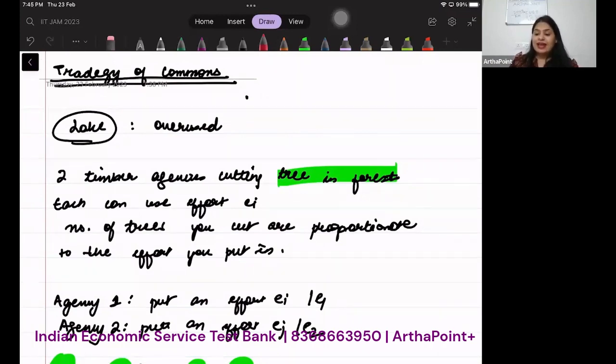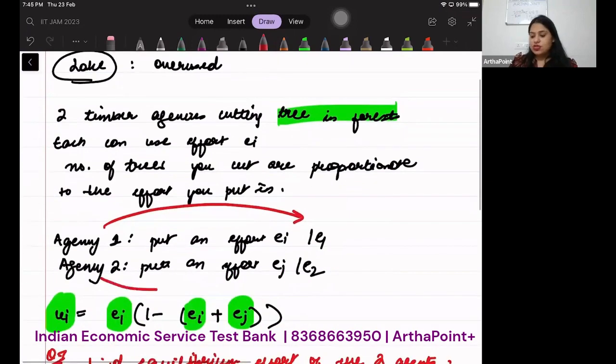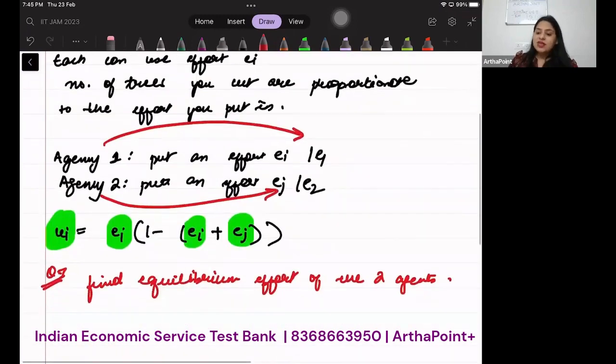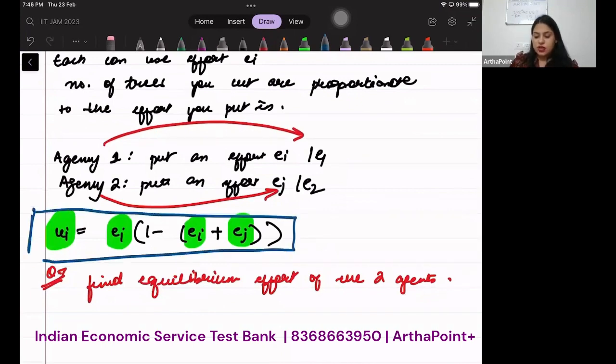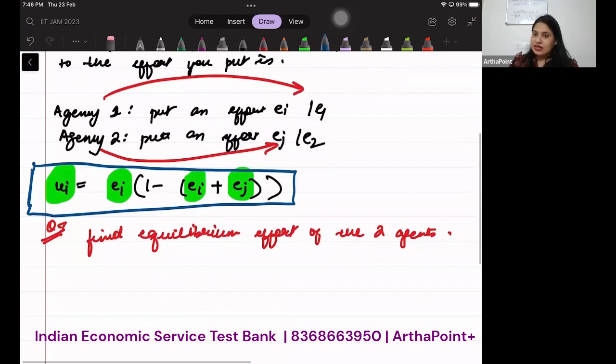Each is using an effort EI to cut the trees. Agency 1 puts an effort E1 and agency 2 puts an effort E2. Based on the effort that these agencies put, you have this utility function given to you. This is a typical game theory question. It is asking you to find the equilibrium effort of the two agents.